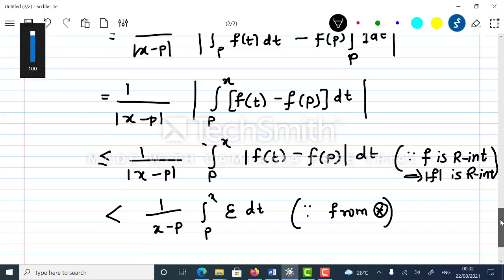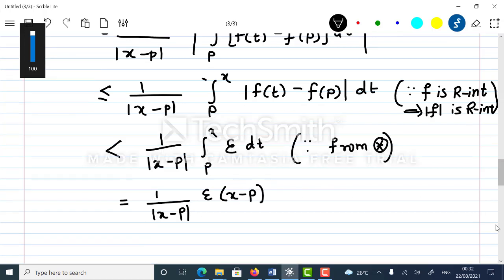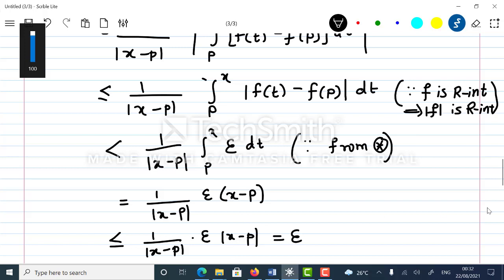And now this epsilon dt integral can be replaced by, you can see that 1 upon mod x minus p, this is same as epsilon times (x minus p). Right? And any number is always less than or equal to its modulus. So it is same as 1 upon mod x minus p into epsilon into mod x minus p. So x minus p is always less than or equal to its modulus. Now we will be left with epsilon.